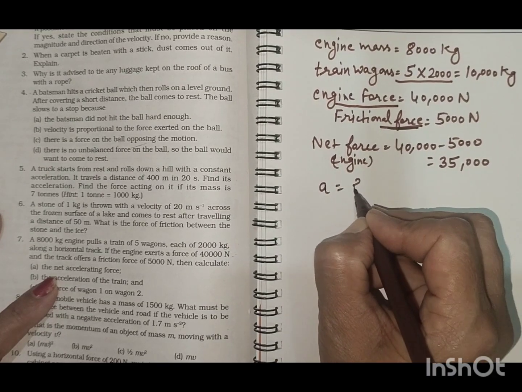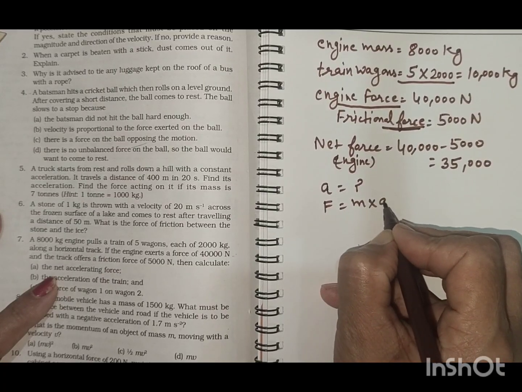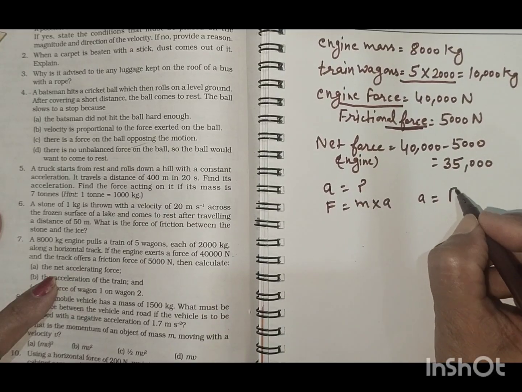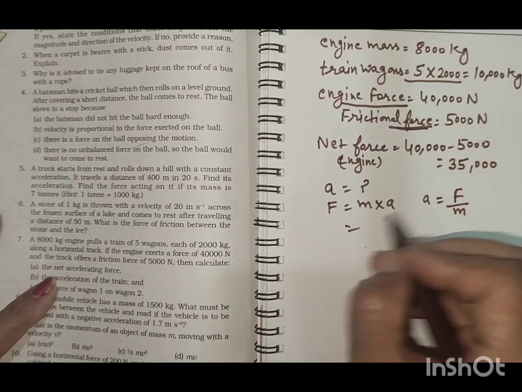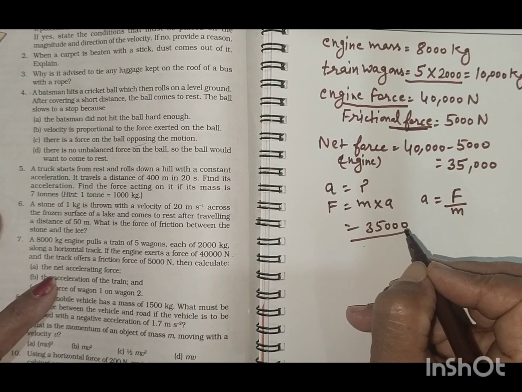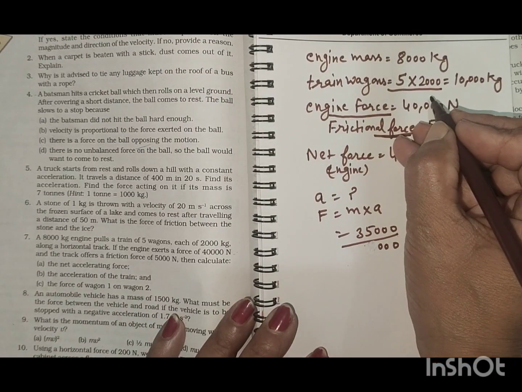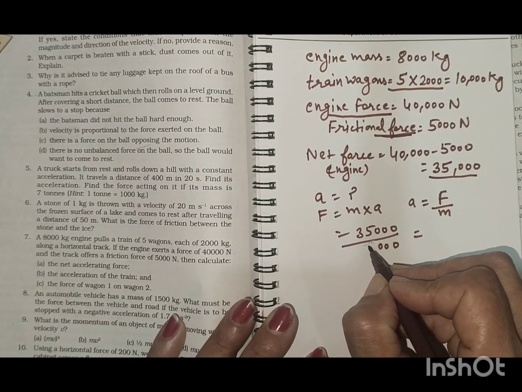Acceleration we have to find out. Now force is equal to mass into acceleration. If we have to find out acceleration, then the formula becomes F by m, and F is 35,000 and mass of the wagon is 5 into 2000, that is 10,000.